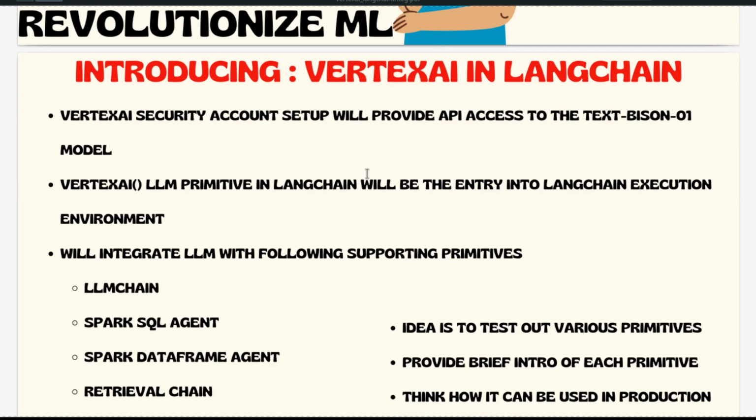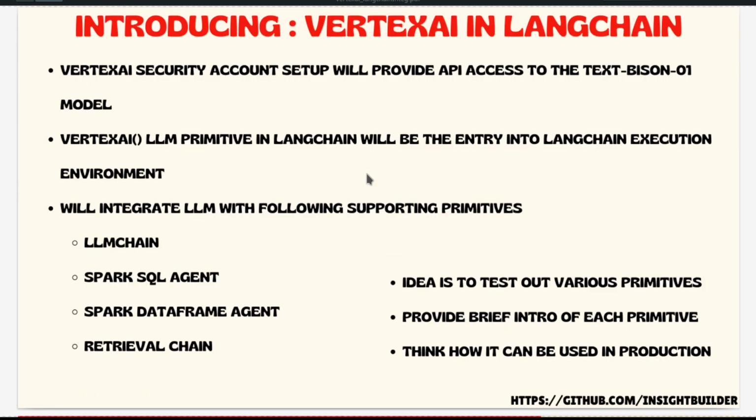The intention of this particular discussion is to bring the Vertex AI large language models to the Langchain execution environment. So why is this very important? Once you bring the large language model API integrated with Langchain, we can integrate that large language model with various other Langchain primitives like LLMchain, SQL agents, DataFrame agents, retrieval chains, and all these chains have different solutions.